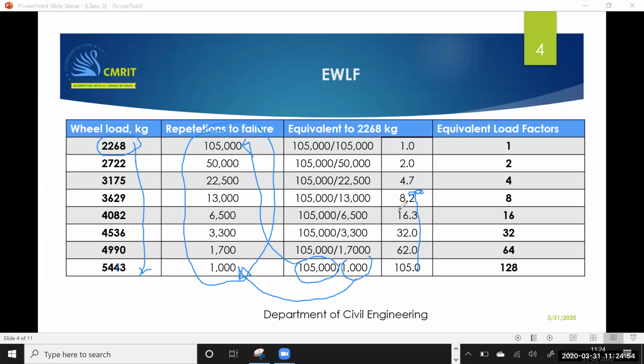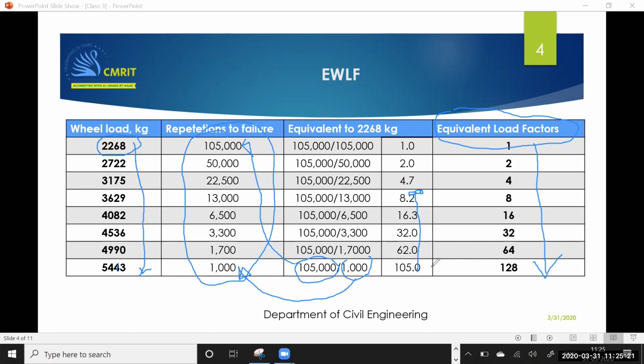Now if you find out these ratios, he found that they are having a pattern: 1, 2, 4, 8, 4.7, 8.2, 16.3, 32, 62, 105. He converted this to a term called equivalent load factors, and he rounded off these numbers and put these numbers like this. What are these numbers? 1, 2, 4, 8, 16, 32, 64, 128.